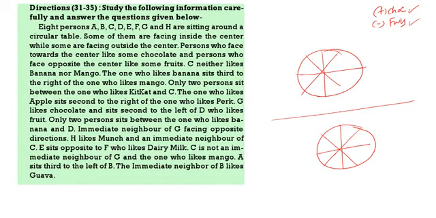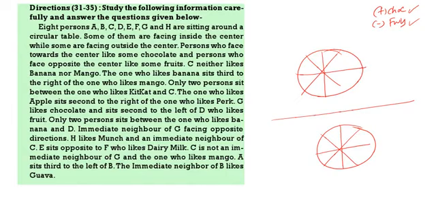Who among the following sits opposite to the one who likes apple? Apple opposite, who is there? Guava, or D, the one who likes guava. Who is the immediate neighbor of the one who likes Kit Kat and dairy milk? So Kit Kat and dairy milk neighbor is D. D is the correct answer.